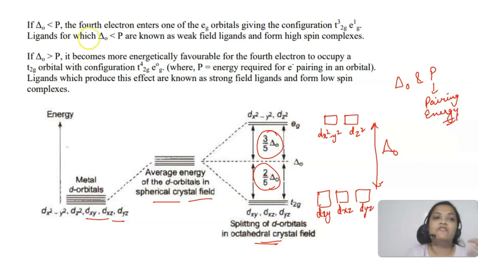Now see, if delta naught is less than P, if the pairing energy is more, let's say how the electrons are filled. Let me show you. Okay, so you know we will be applying Hund's rule, Pauli's exclusion and all of that. So one electron filled, 2 and 3. So 3 electrons are filled like this. We are talking about d orbitals. Now where can the 4th electron go? It can go up, or it can also pair up. So what will the two cases be?